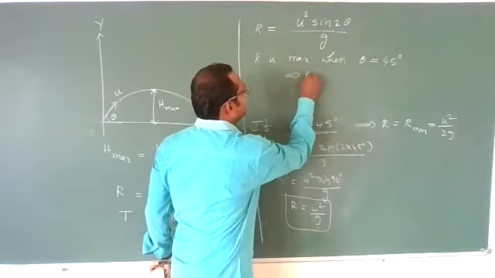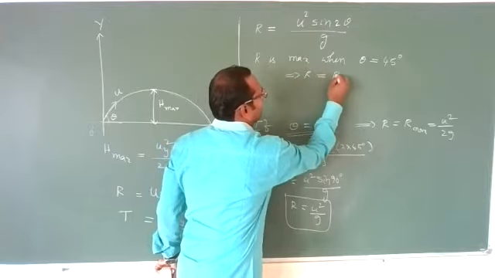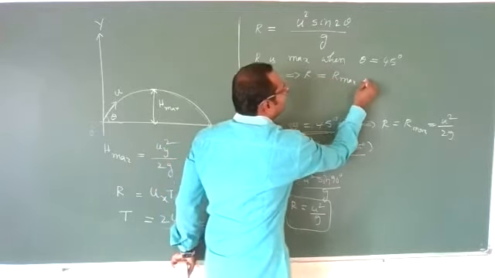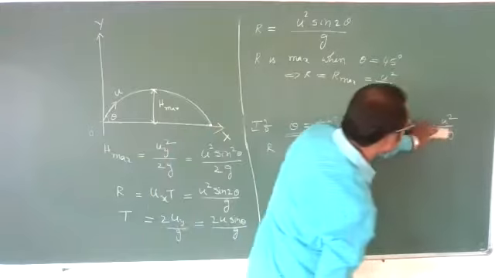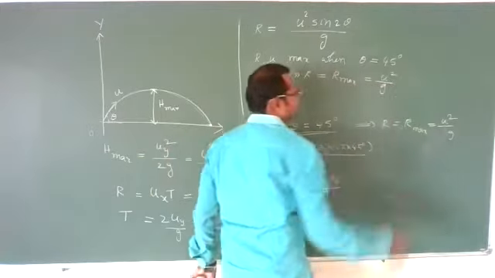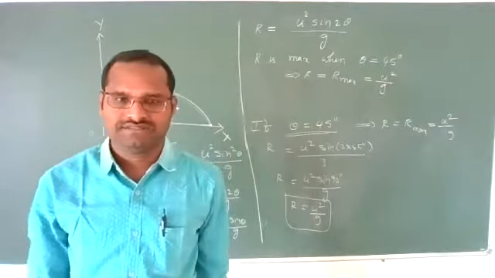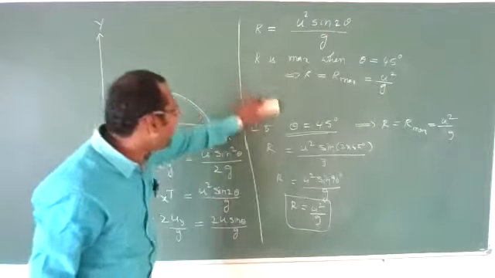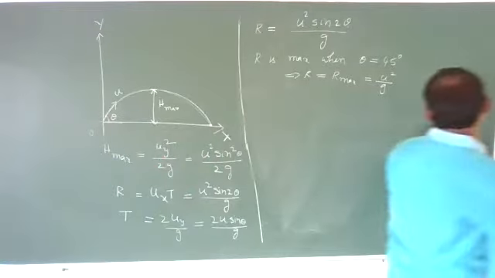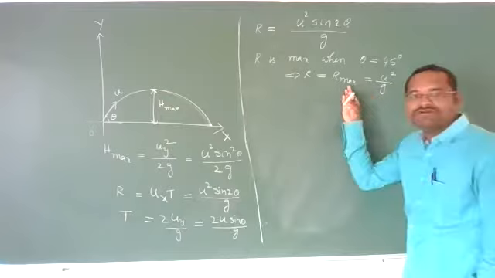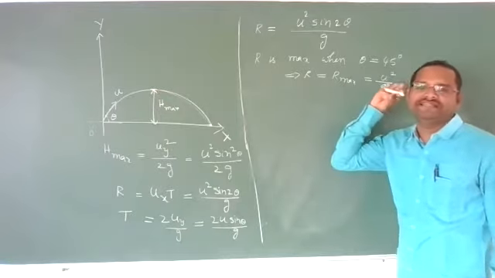That implies R becomes R maximum, and that will be equal to u square by g. Correct? This is the maximum range. For this maximum range, we need to project at an angle of 45 degrees.